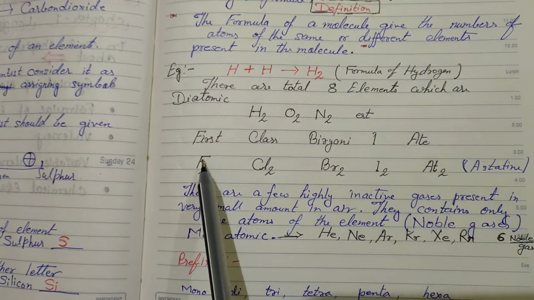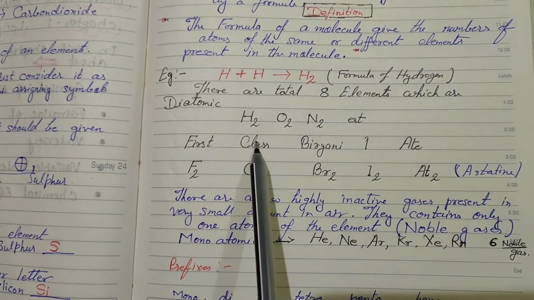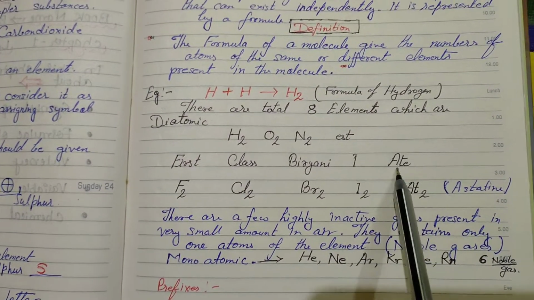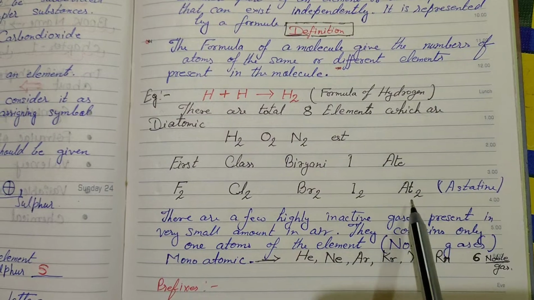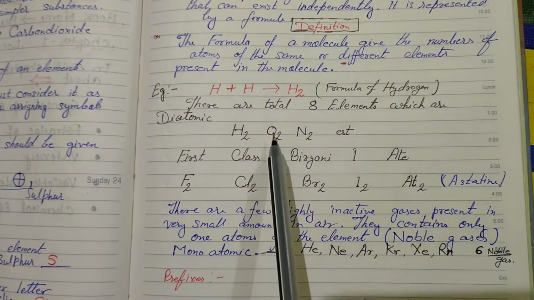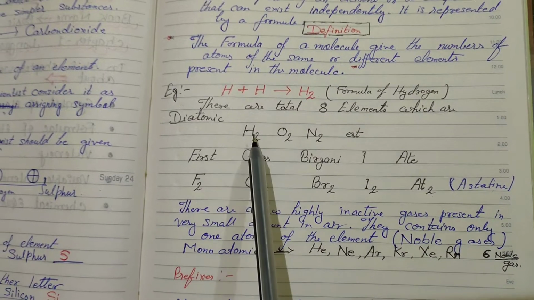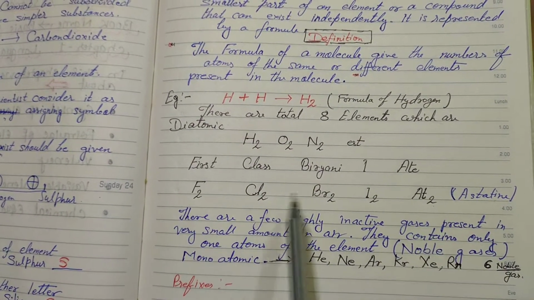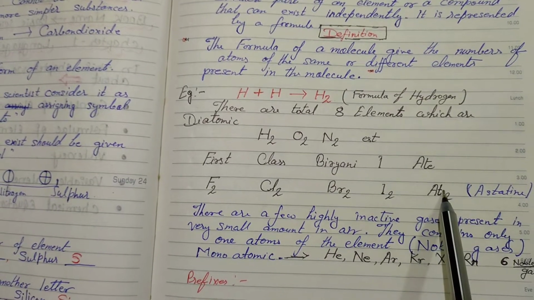F for fluorine, Cl chlorine, Br bromine, I for iodine, and At for astatine. So these 8 elements are diatomic: hydrogen, oxygen, nitrogen, fluorine, chlorine, bromine, iodine and astatine.